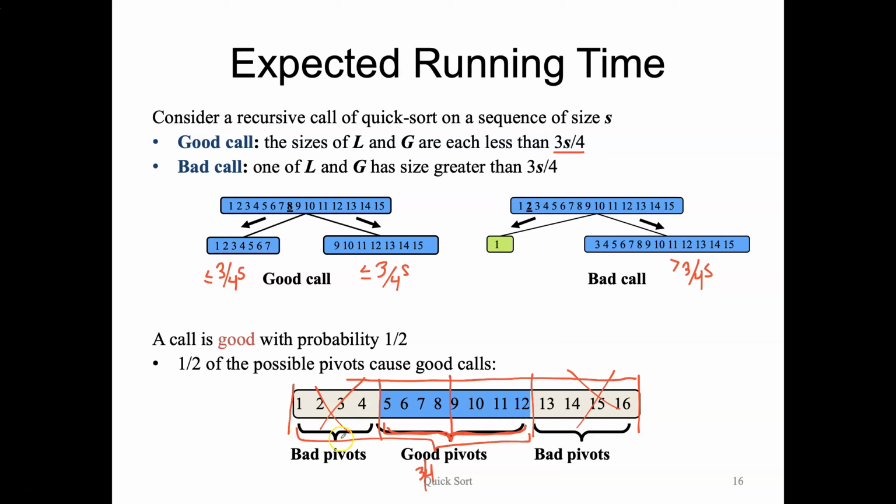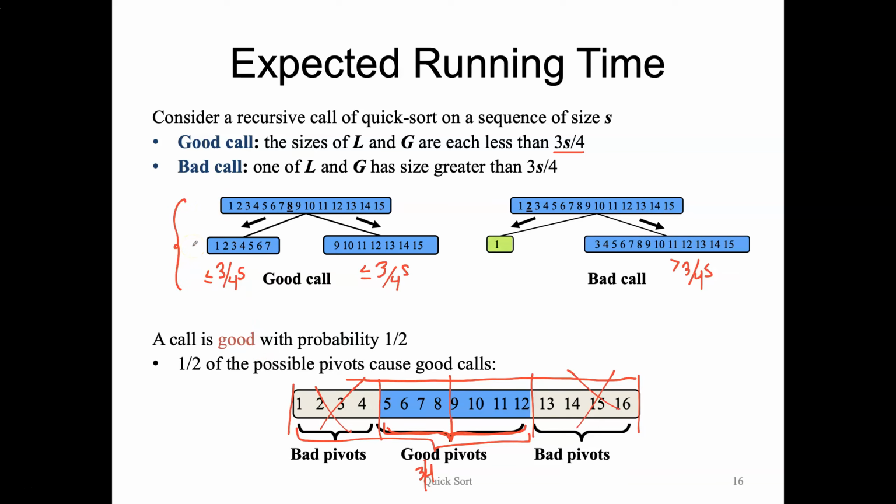And from this standpoint, we see that half of them are bad, but half of them are good. They might be anywhere, those good ones, the beginning or the end, since our sequence isn't sorted, but we know that half of them will be good, which means that the probability that we would pick a good call is half. So there's a 50% chance of picking a good call when we define a good call in this way.